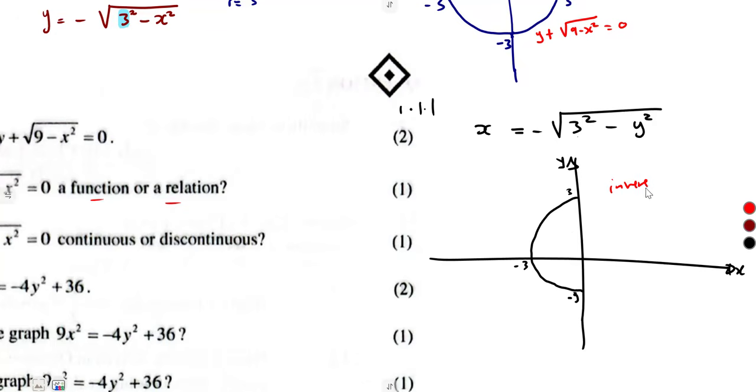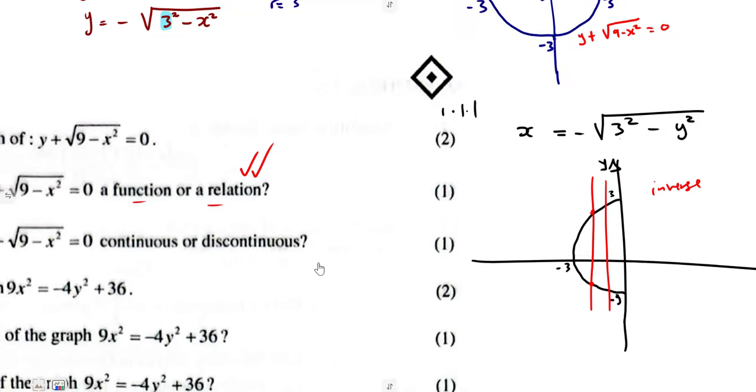Is it a function or a relation? From our vertical line test, you can see that a vertical line passes through the graph at 2 points, so it's not a function. If it is not a function, it means it is a relation. So our answer was supposed to be a relation.